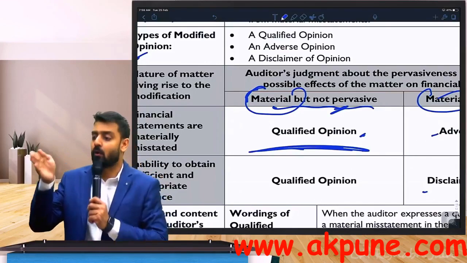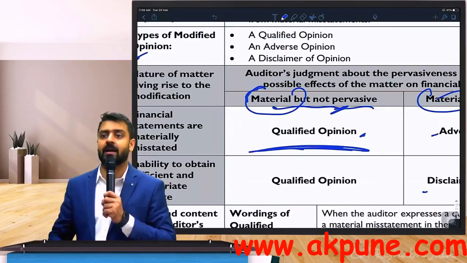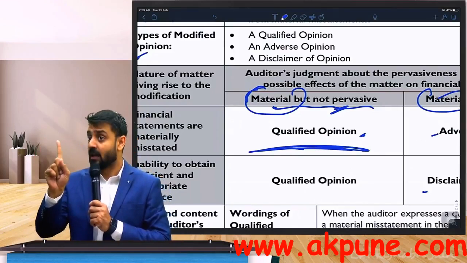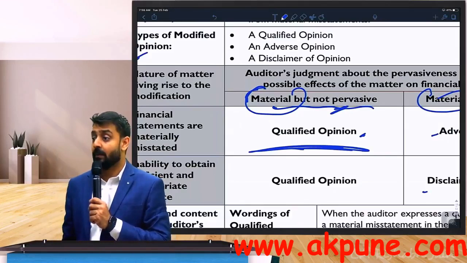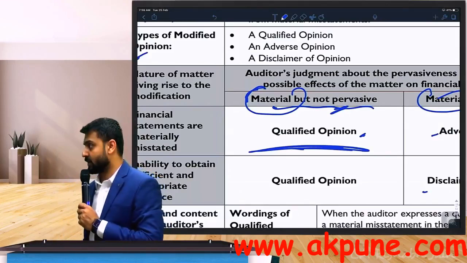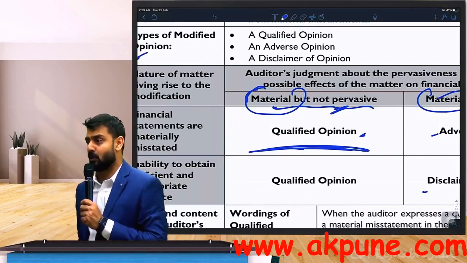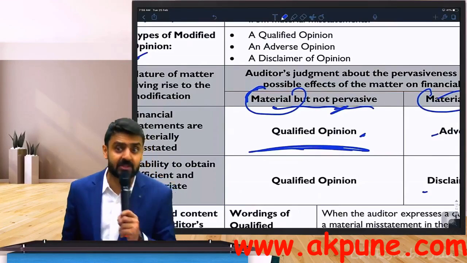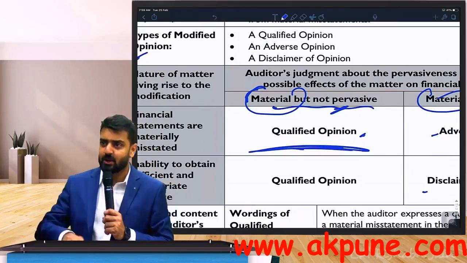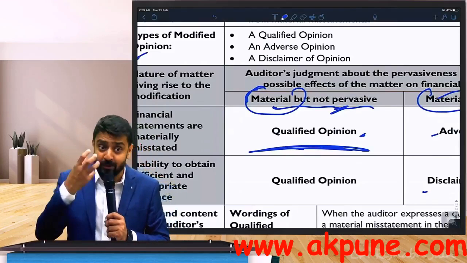So do one thing, go to that table. In the third column, write down adverse. Why adverse? Because qualified is not possible, because it is a pervasive nature misstatement. And disclaimer is also not possible, because disclaimer comes when you are unable to obtain sufficient and appropriate audit evidence. Here you have evidence. You have found that misstatement.